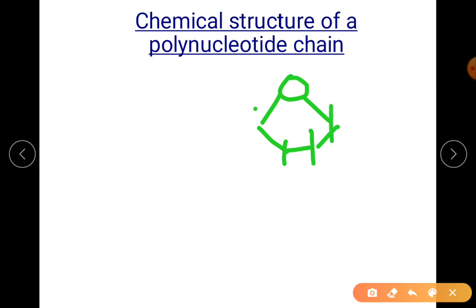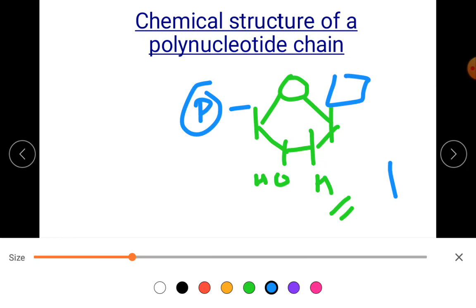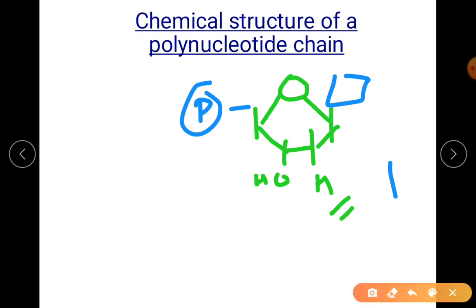So imagine this is the deoxyribose sugar, this is H, that's why I'm saying deoxy. Now this is the third carbon atom, OH. This is the first nucleotide, there is your nitrogenous base, there is your phosphate group. Now there is one more, which I'm drawing here.